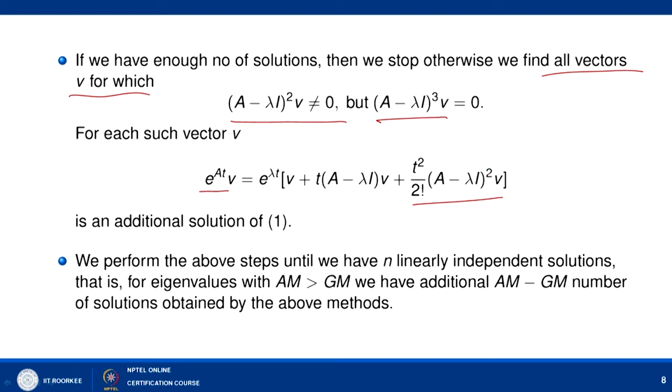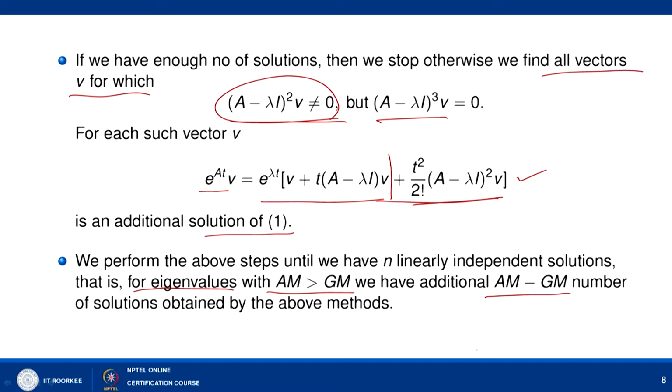So, if this term is 0, then it will reduce to only these two terms, but if this term is non-zero and the next higher term is 0, then we have one additional term. Okay. So e to the power A t v is now reduced to e to the power lambda t v plus t times (A minus lambda I) v plus t square upon factorial 2 into (A minus lambda I) square v, and we call this an additional solution of 1, and we keep on repeating this until we get n linearly independent solutions. That is, for eigenvalues which have Am greater than Gm, we have additional Am minus Gm number of solutions obtained by the given method.